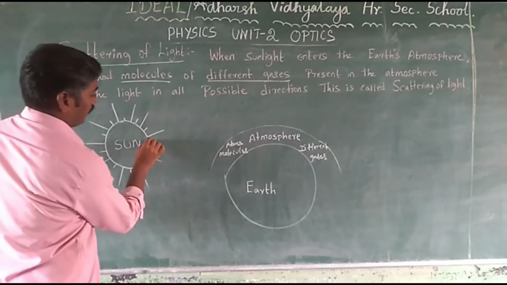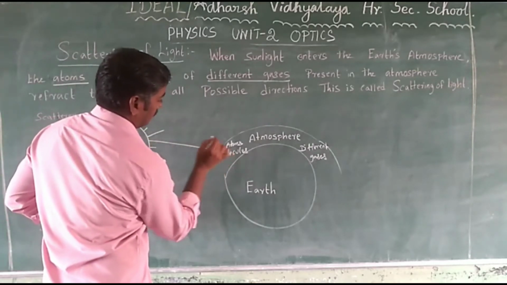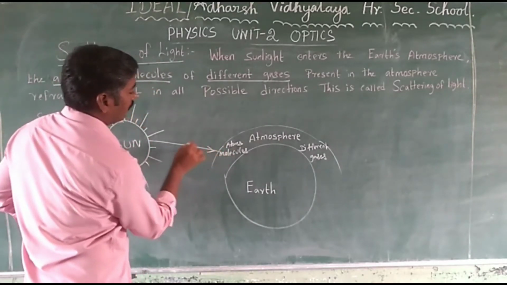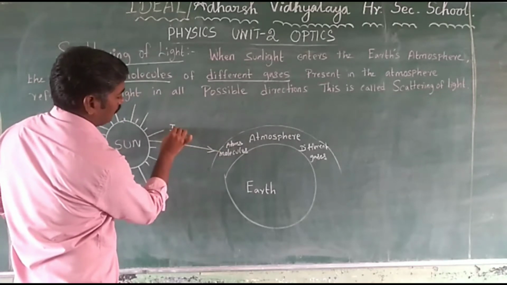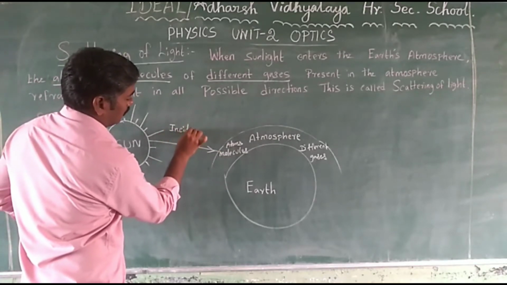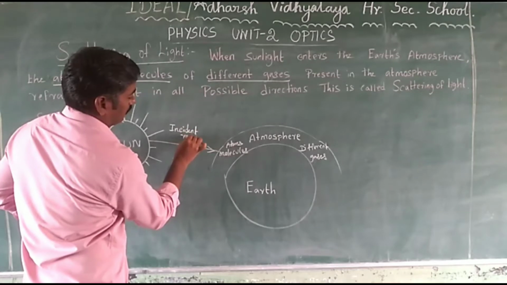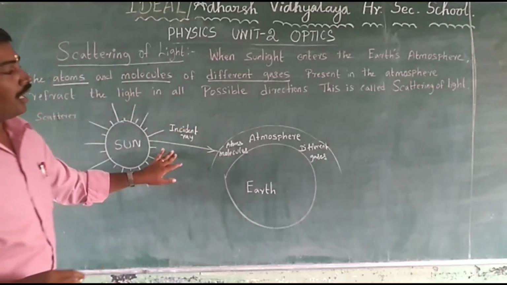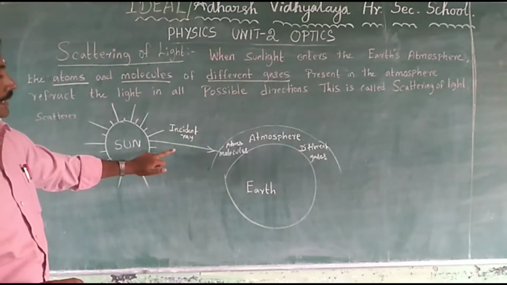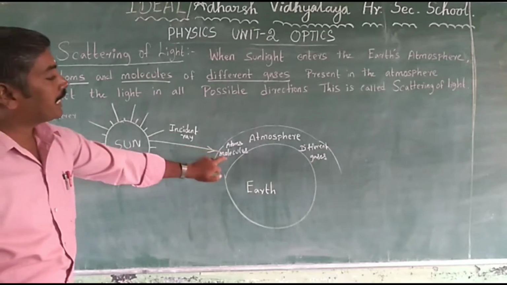Sunlight, the incident ray or beam of light. The sunlight enters the Earth atmosphere.